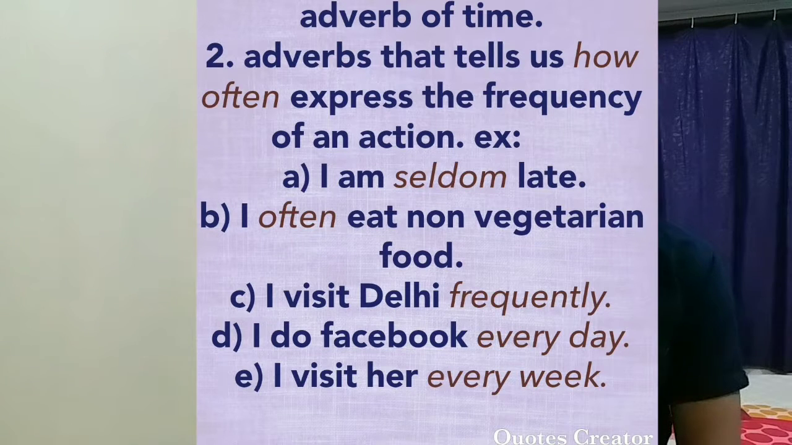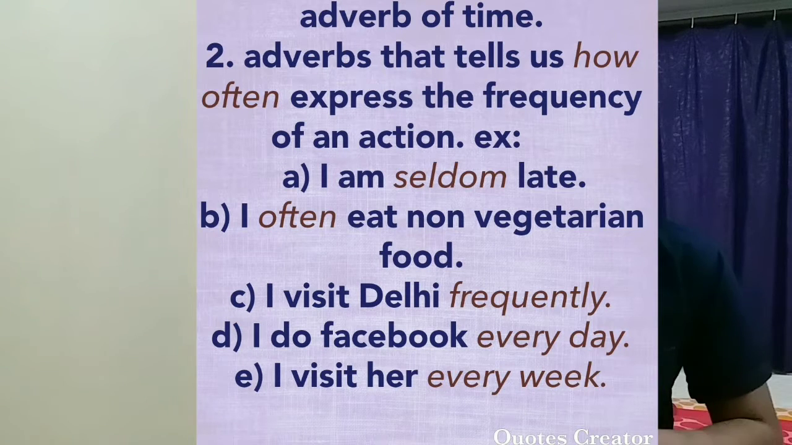The next one is adverbs that tell you how often, that express the frequency of an action. Example: I am seldom late. How often? Seldom. Rarely I get late. The next one is, I often eat non-vegetarian food. मैं अक्सर non-vegetarian food खाता हूँ.